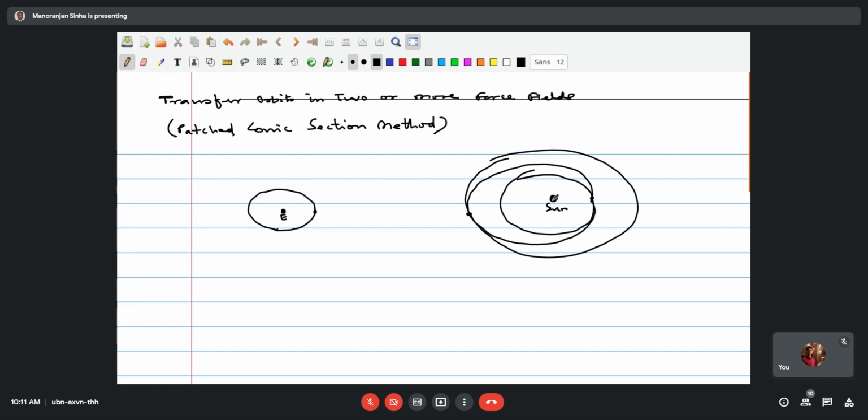Here again, you assume this is a one force field model, because you are assuming the Sun to be the only primary body, and some satellite is moving in the orbit and being moved from one place to another.